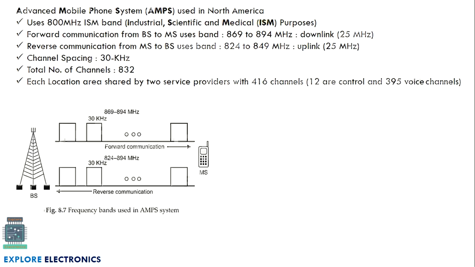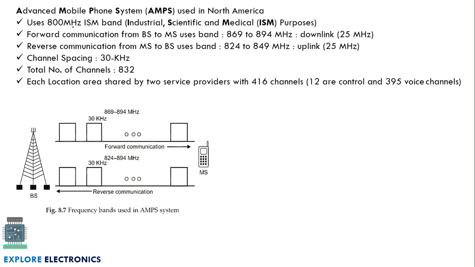So let us understand the method adopted in 1G, that is AMPS, Advanced Mobile Phone System. This AMPS is used in North America. In AMPS they are going to use the 800 MHz ISM band. This ISM stands for Industrial, Scientific, Medical purpose they are going to use. That's why they have named it as ISM.